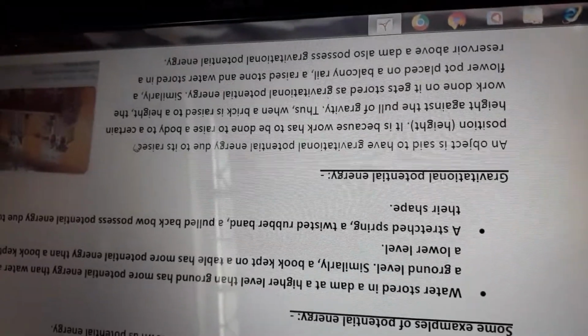Thus, when a brick is raised to a height, the work done on it gets stored as gravitational potential energy. Similarly, a flower pot placed on a balcony rail, a raised stone, and water stored in a reservoir above a dam also possess gravitational potential energy, because of that certain height against the pull of gravity.